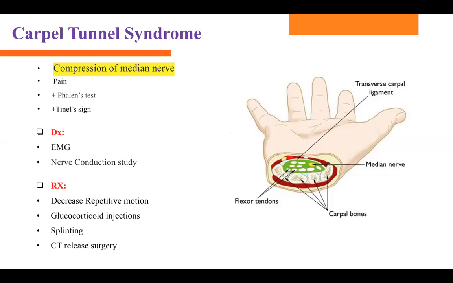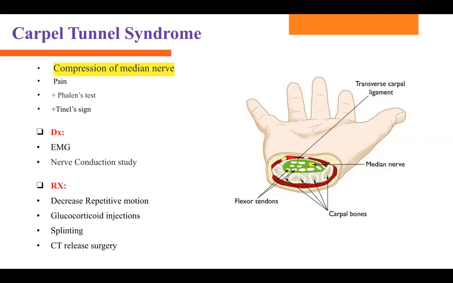The other term is called acroparesthesia. What is acroparesthesia? That means because of the numbness and tingling and burning, the person wakes up at night. That's called acroparesthesia. They wake up at night because of the numbness. So when a person has this numbness, they present to you.